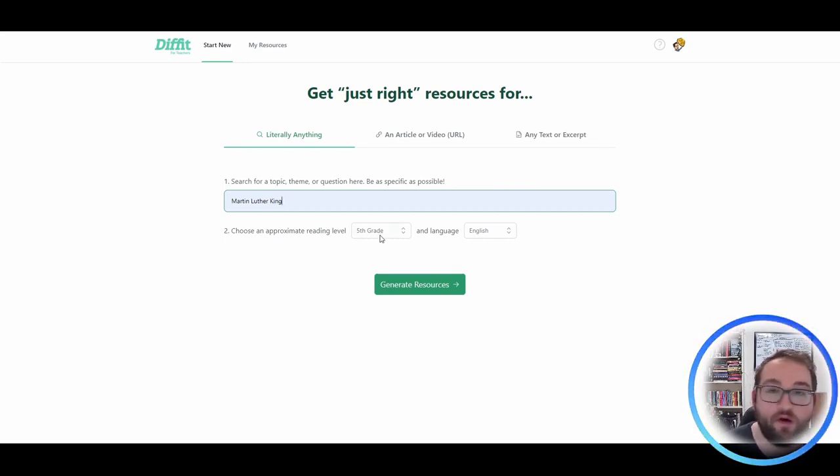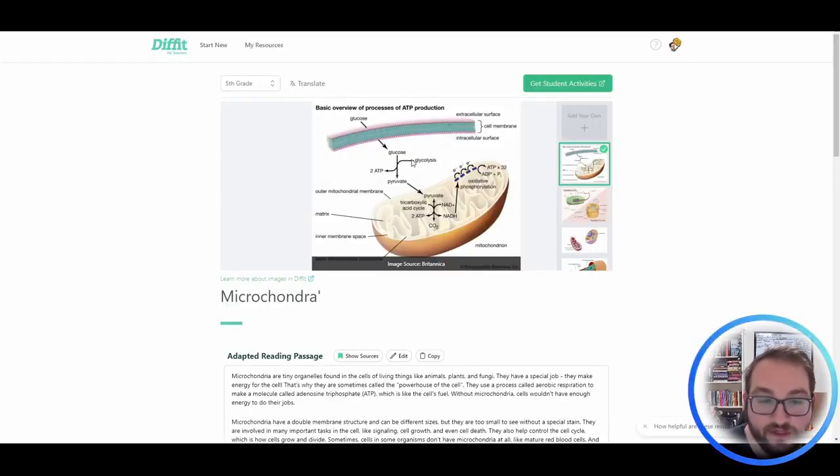Again, if you are a student yourself, you can come in here and you can research any topic you want, right? Let's say I wanted to learn what the mitochondria was. Any high schooler will tell you that it's the powerhouse of the cell. I can come over here and type in mitochondria, and it'll give me a whole definition of what a mitochondria is. It'll tell me what it's used for, how it's made, etc., etc. It'll even give you an image about what a mitochondria is made up of.